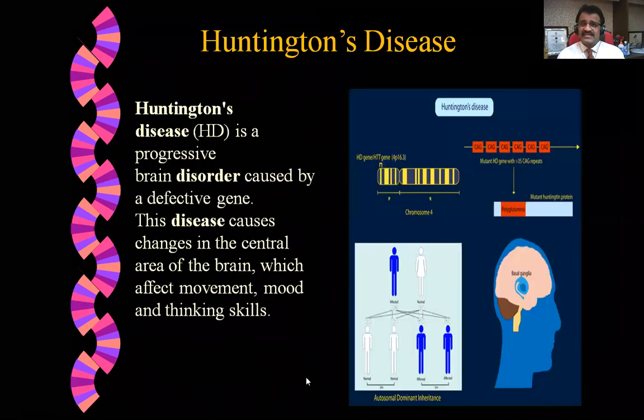Now we'll go to the next, the details of Huntington's disease. What happens in Huntington's disease? It is also called HD. It is a progressive brain disorder caused by a defective gene. This disease causes changes in the central area of the brain, which affect movement, mood, and thinking skills. So this is Huntington's disease.